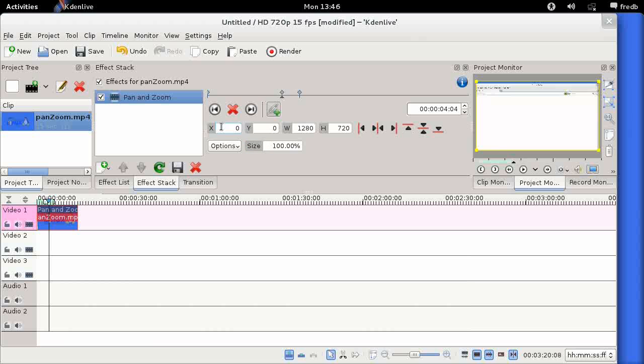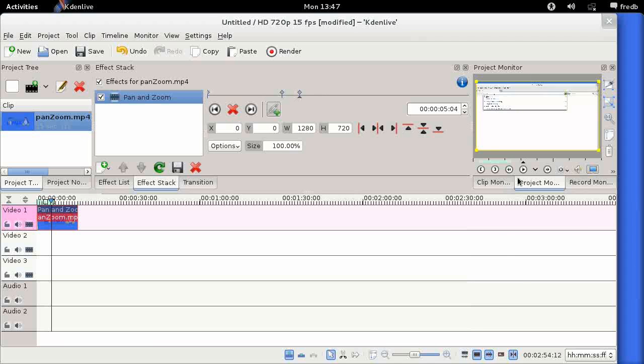Okay, so typical Cartesian X and Y here. So what we're saying is we're going to display this frame at point 0, 0 up here at the origin, and we're going to display it at size 1280 by 720, which is my screen resolution. So at this point we want that to be the original size, which is correct. That's what we want. And then at this frame we're going to change the size so there appears to be the illusion of zooming in.